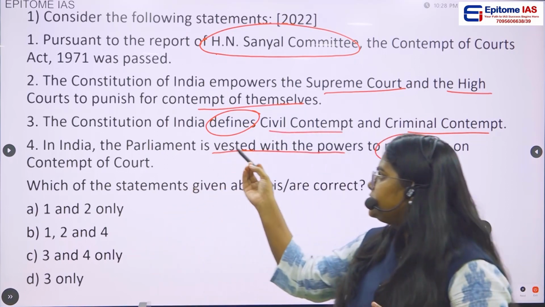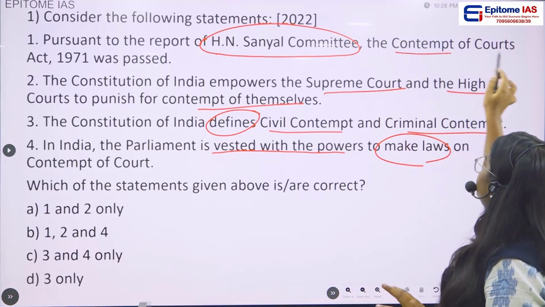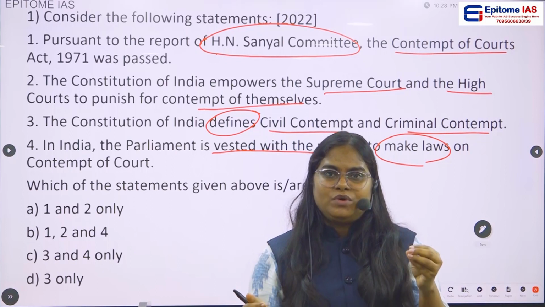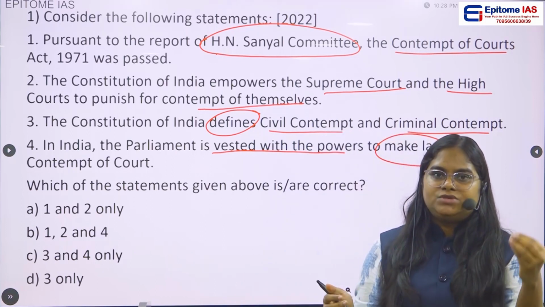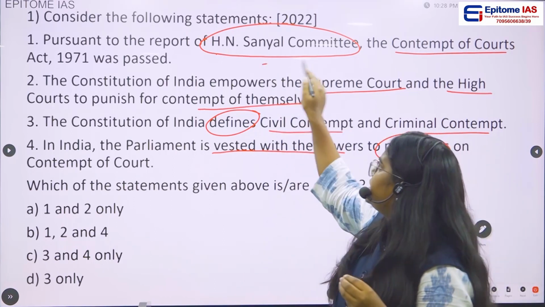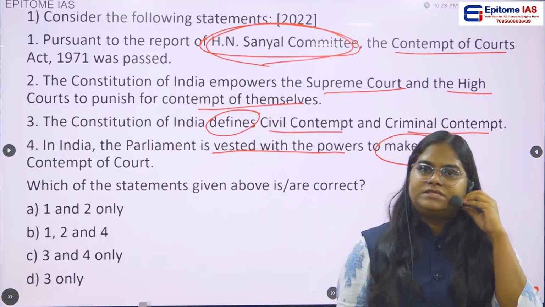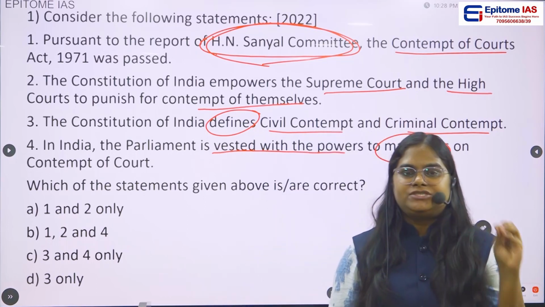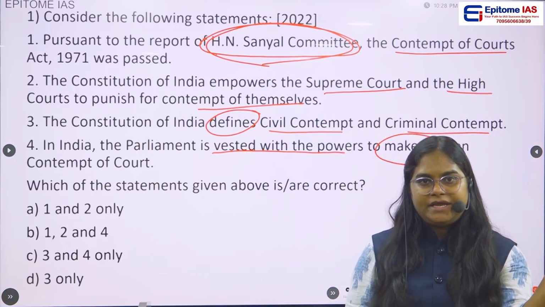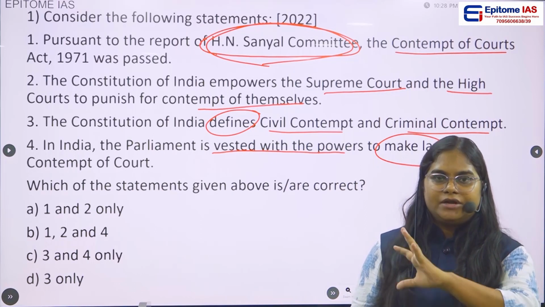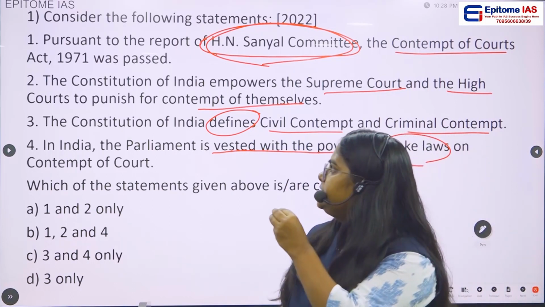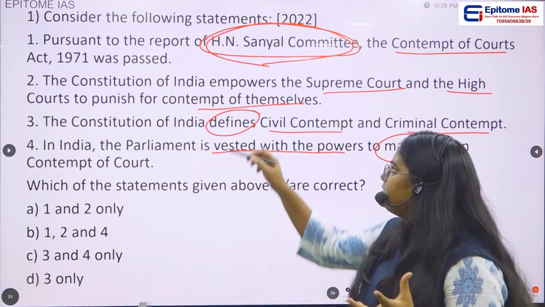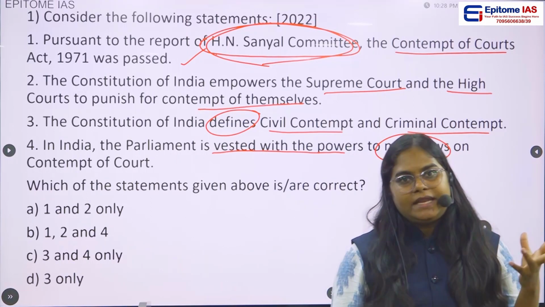The first statement says that the Contempt of Court Act 1971 was actually enacted based on the recommendation of H.N. Sanyal Committee. Is that true? Technically, yes. After this H.N. Sanyal Committee's recommendation, this particular act, the Contempt of Courts Act 1971, was passed. So we can say this statement is a correct statement.